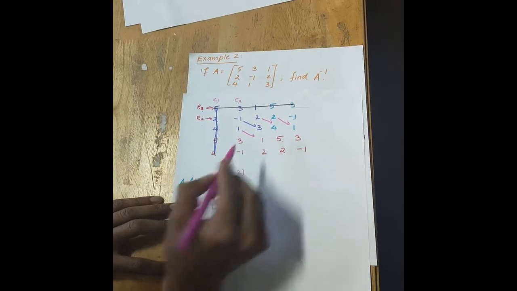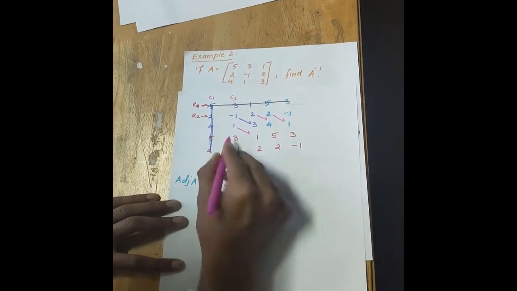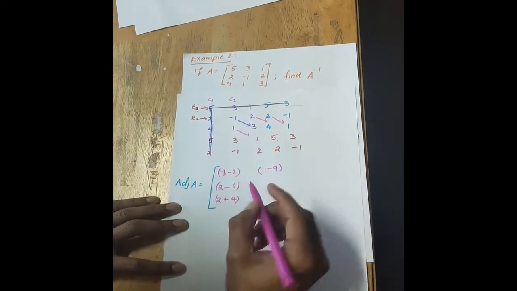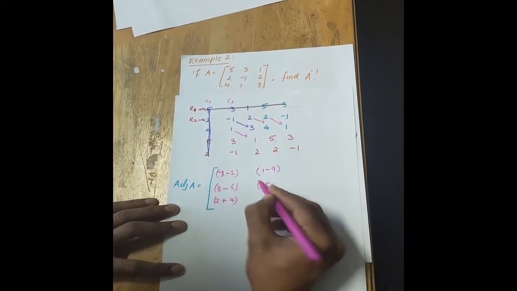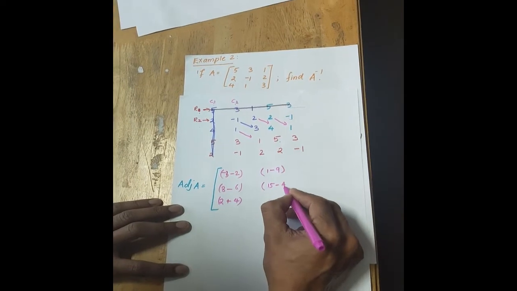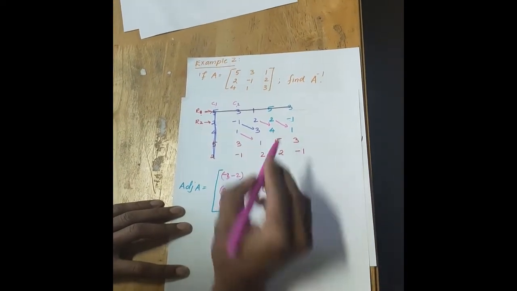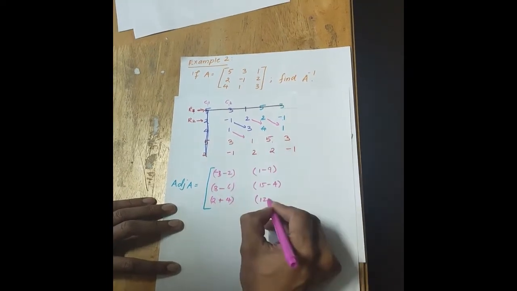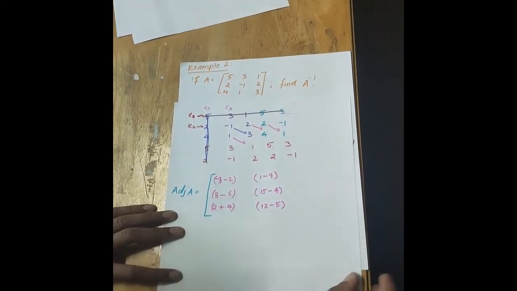Similarly, again you go for this side. 1 into 1, 1, minus 9, 3 into 3. So 3 into 5 is how much? 15, minus 1 into 4, that is 4. Similarly, 4 into 3, how much? 12, minus 5 into 1 is 5. So we are done with this.